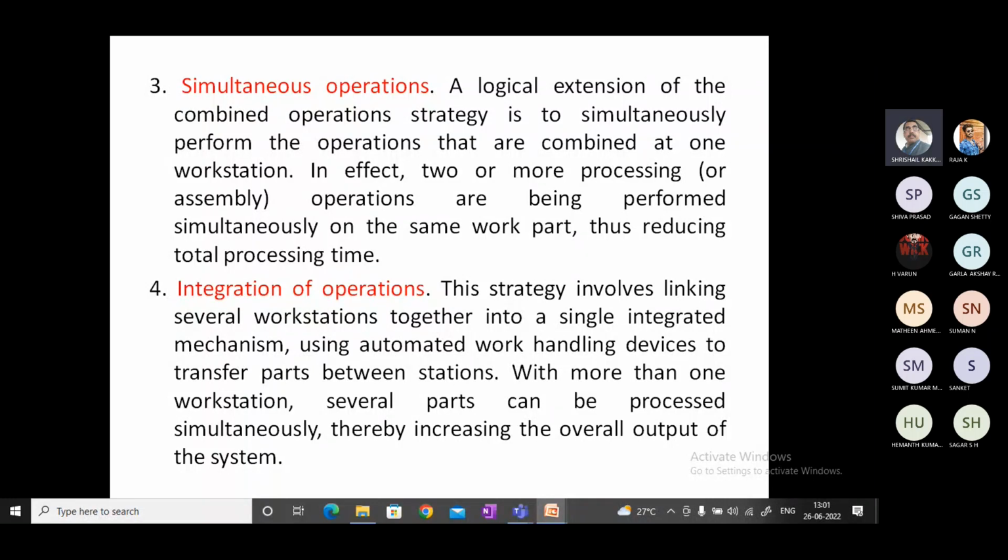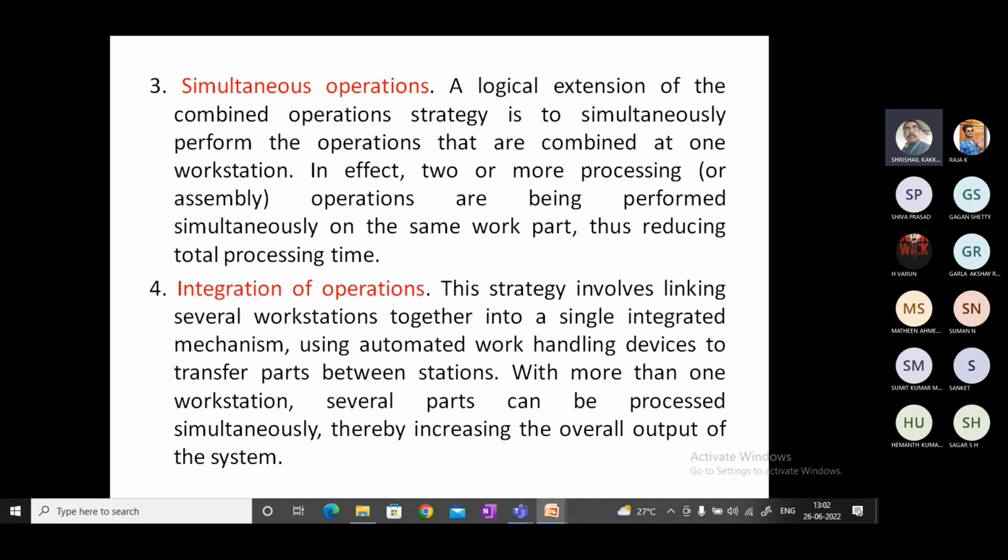So combining operations is different from simultaneous operations. Combining the operations is on a single station, where we do two different operations, one after the other. But in the simultaneous case, the two operations are done together. In a single working time, the two operations can be completed. That is called the simultaneous operation.